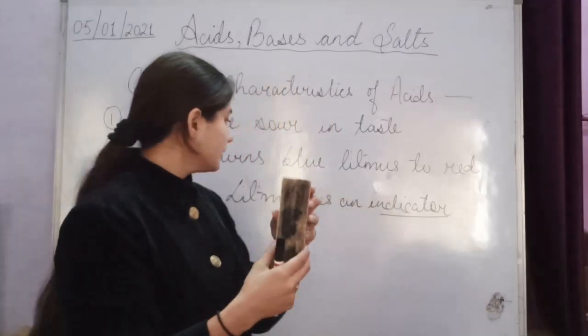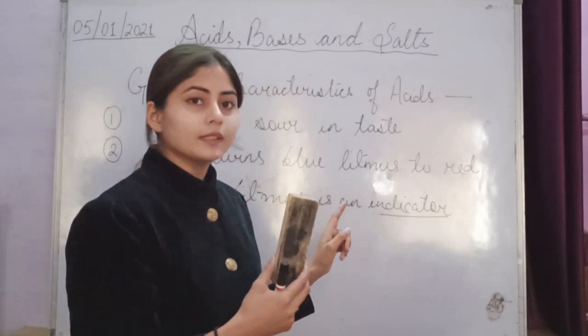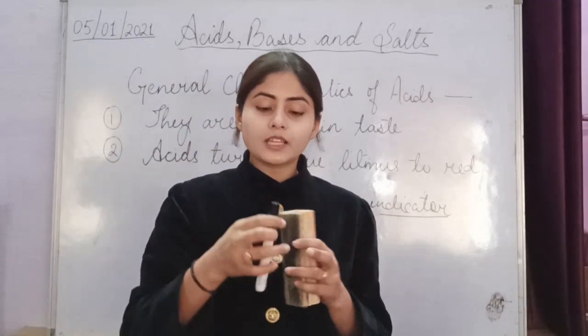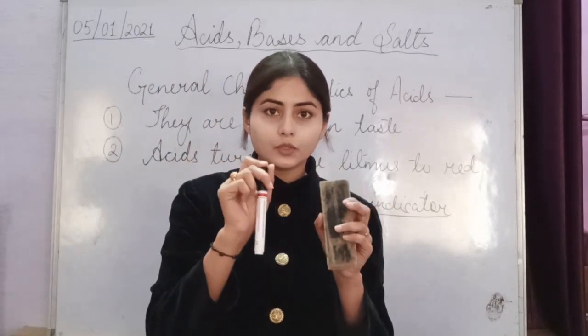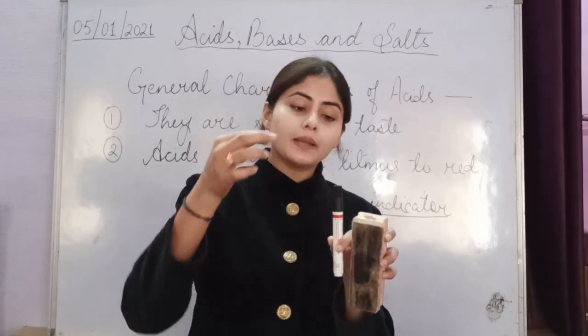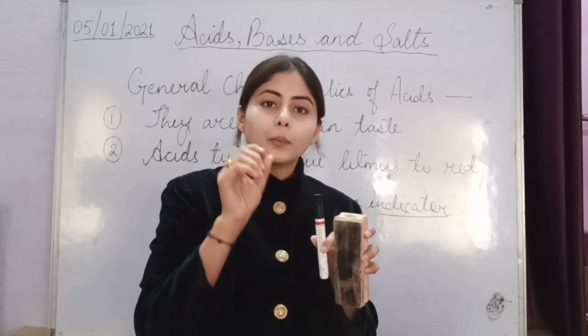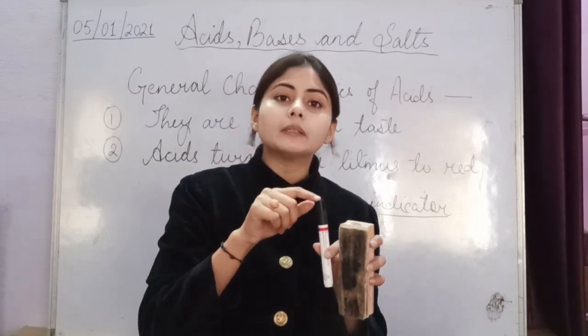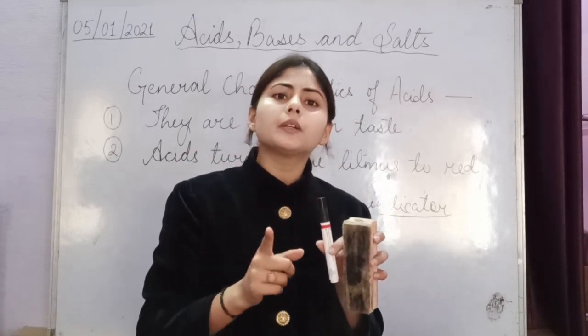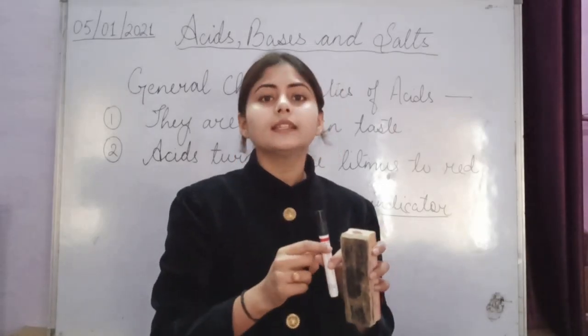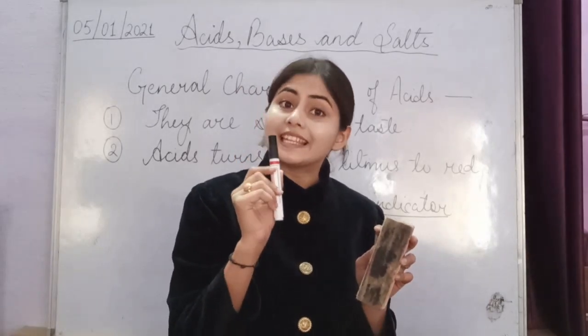If blue litmus paper turns into red, for example, you dipped a paper in this solution and you observe that the blue litmus paper turns red, that means our solution is acidic.